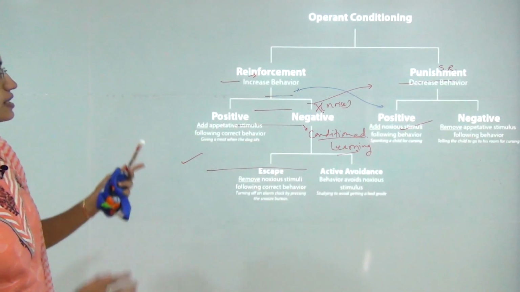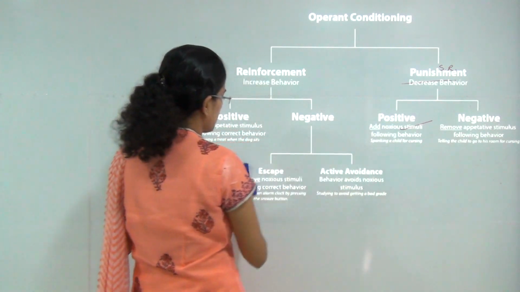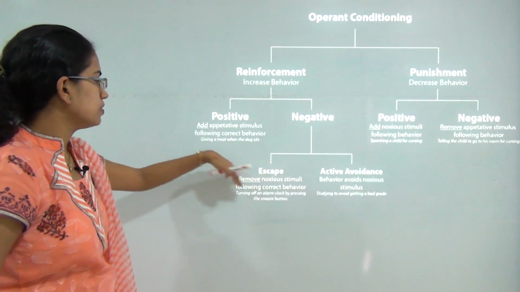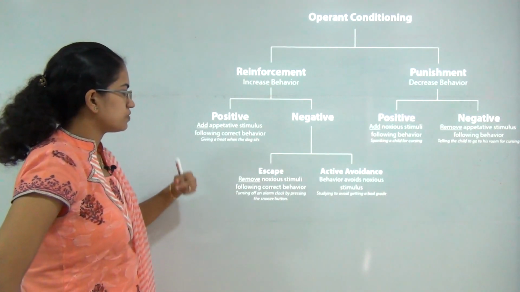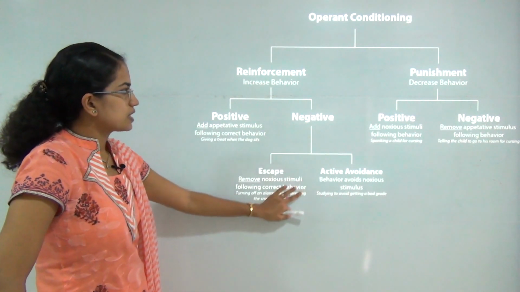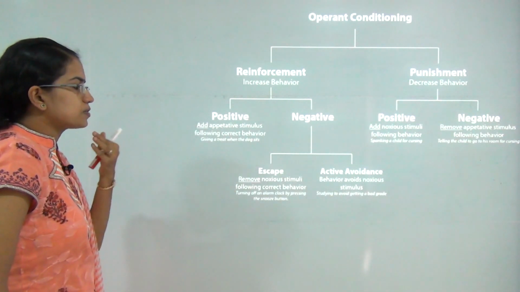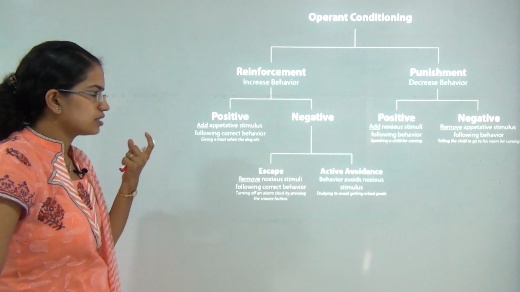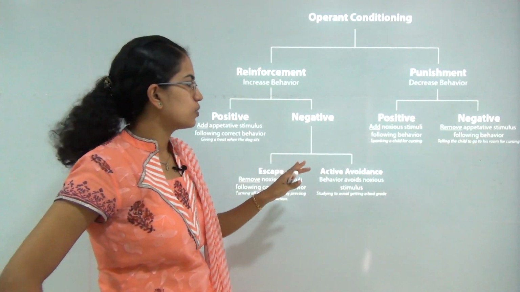Now to understand this, I have a diagram here. When we talk about operant conditioning, you have reinforcement and punishment. Reinforcement can be of two types, positive and negative. Positive means when you are giving a positive stimulus, or positive reinforcement means when you are treating someone, you are giving chocolates or candies or giving rewards. Negative reinforcement can be of two types, either you escape out or you have an avoidance situation. Escape out means you would remove the stimuli that is affecting you, and in the avoidance you would just ignore that and avoid that and go ahead.